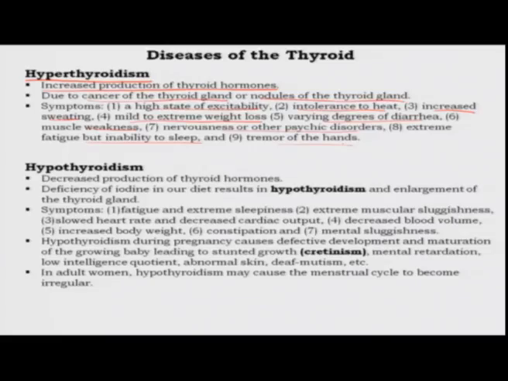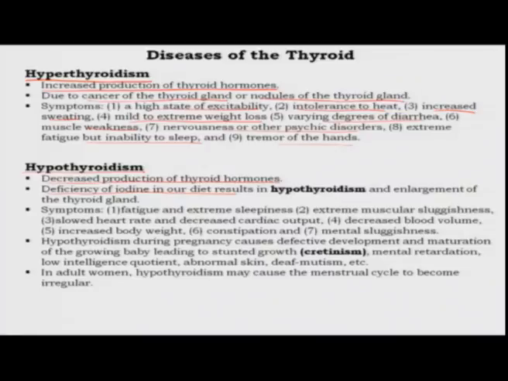Now, we look at the other extreme, which is called hypothyroidism, meaning lower than required activity of the thyroid gland or lower than required presence of thyroid hormone. So, this is caused by decreased production of thyroid hormone. Okay. One of the major causes of this is a deficiency of iodine in our diet. So, to counter this, as you all know,